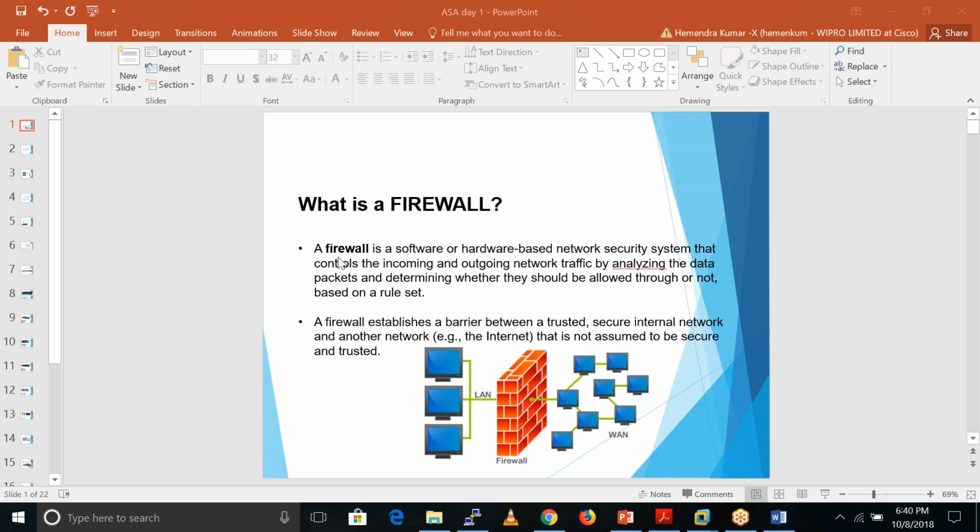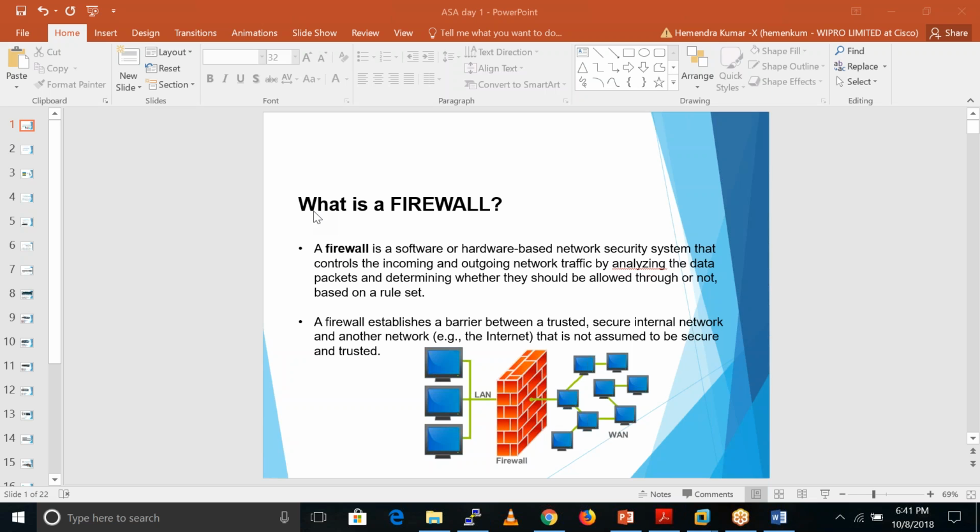So what is the job of a firewall, or what is a firewall? Actually, a firewall is a device. If we have that device in our network, by using it we can restrict access. We can allow the traffic, deny the traffic, or permit the traffic according to our organization policies: what kind of traffic we want to allow and what kind of traffic we want to deny.